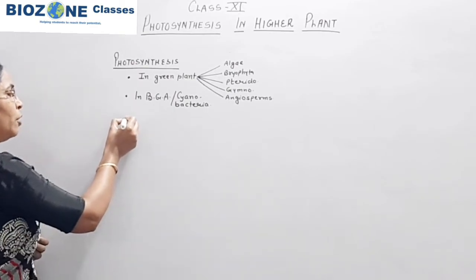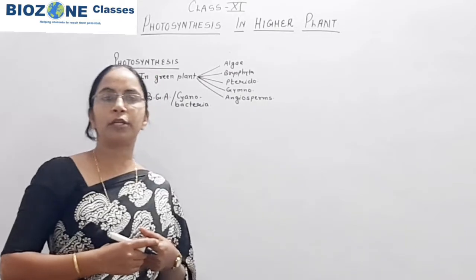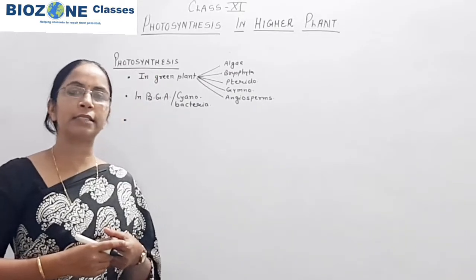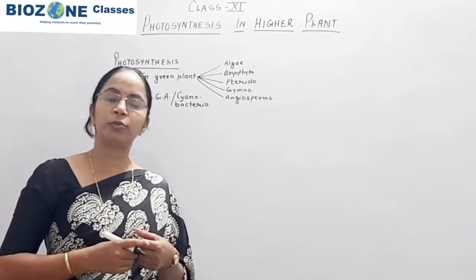Exceptionally, we study Euglena. In the kingdom Protista, Euglenoidae is one class, and in Euglenoidae we study Euglena.